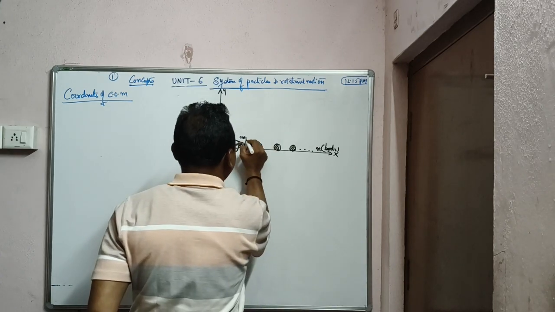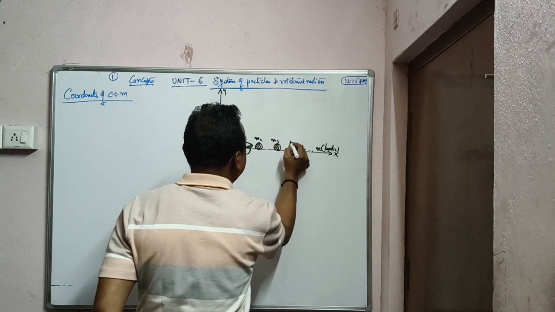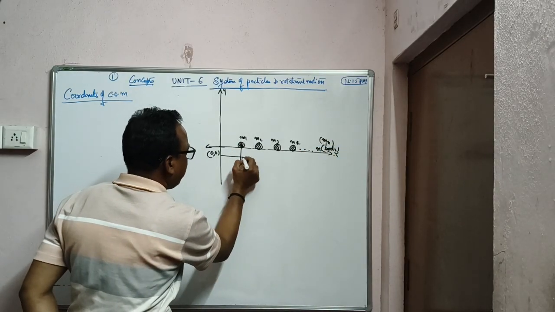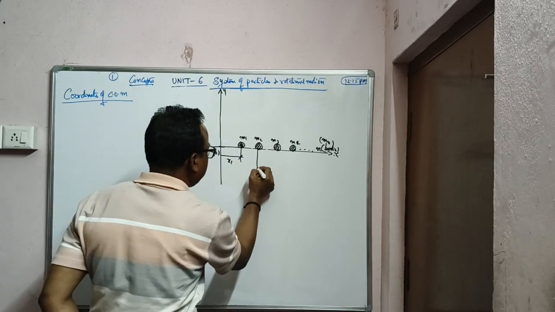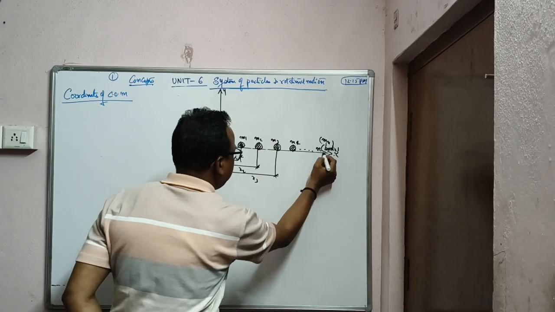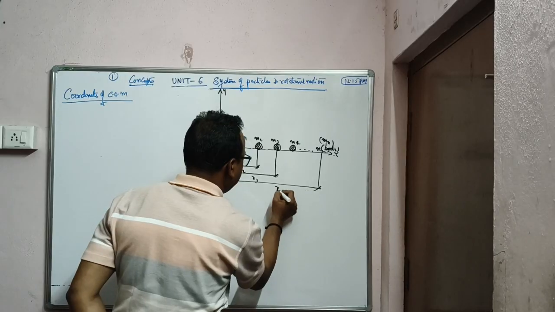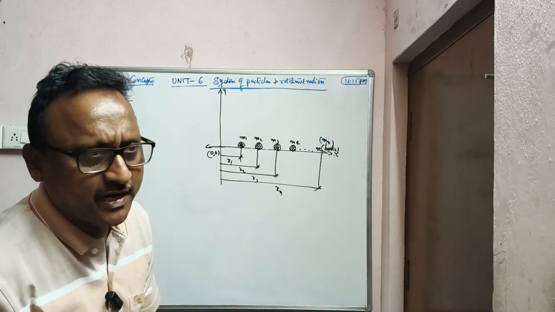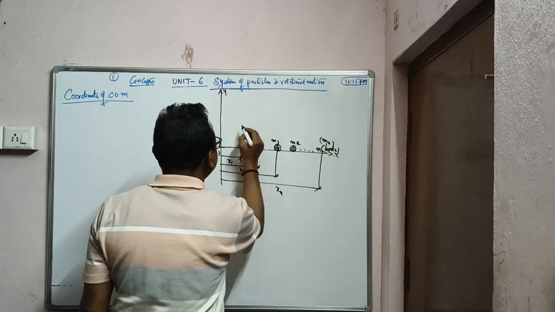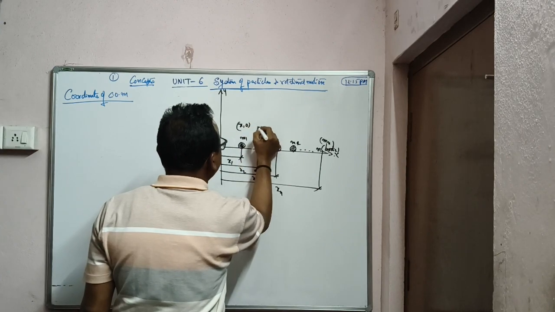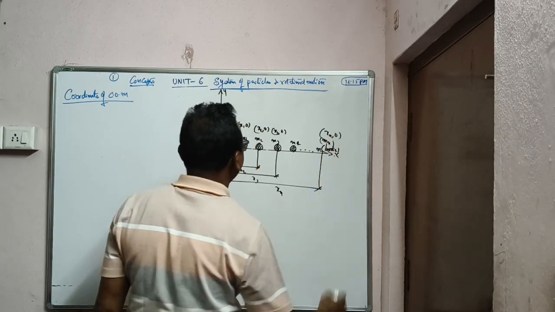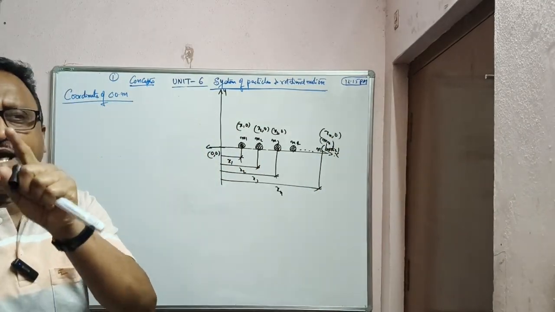Let their masses be m1, m2, m3, m4, mn, and while locating, you have to give the distances: x1, x2, x3, and the last one xn. Now can you tell me what is the y coordinate of these bodies? 0, because they are lying on the x-axis. So what are the coordinates? x1, 0, x2, 0, x3, 0, and the last one xn, 0. Any body lying on the x-axis has only an x coordinate.